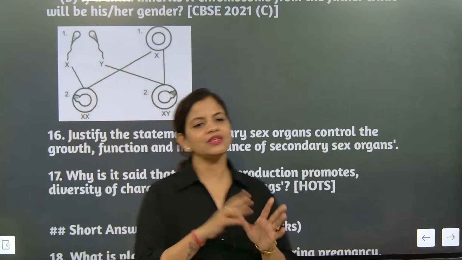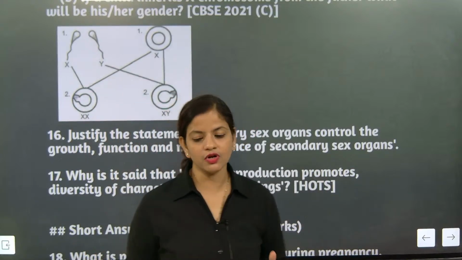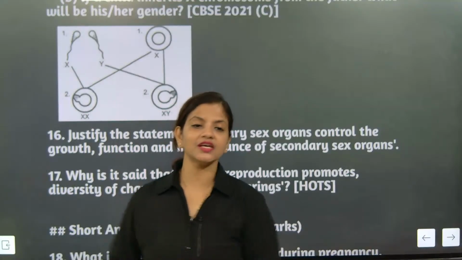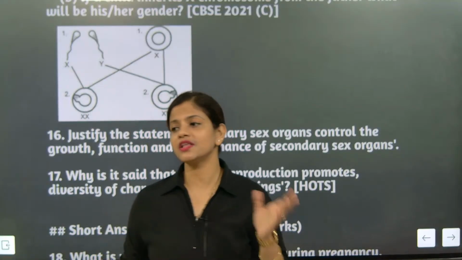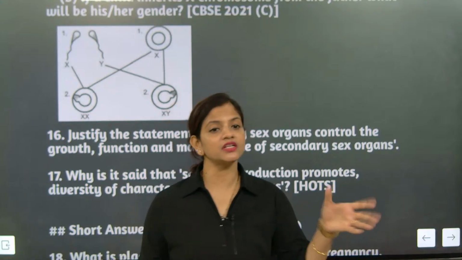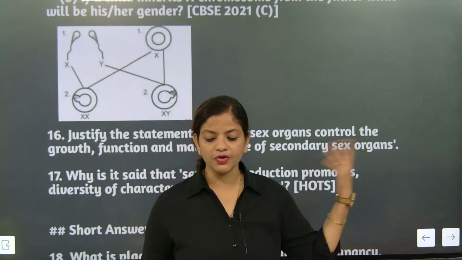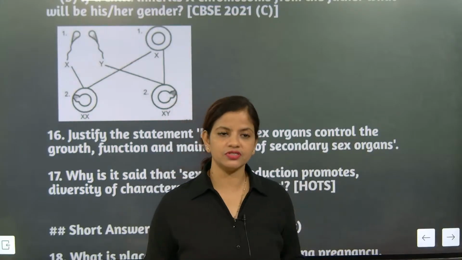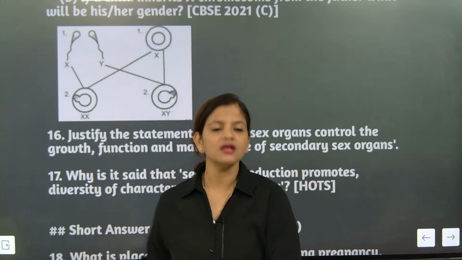See, understand. Primary sex organs will be what? The one which will be generating the gametes. Understood? The gamete producing organs are considered as the primary sex organs. Now, what is their work? They are not only producing the gametes, but they are secreting the hormones also. So these hormones will be controlling the secondary sexual characteristics in humans. So primary controls the secondary.